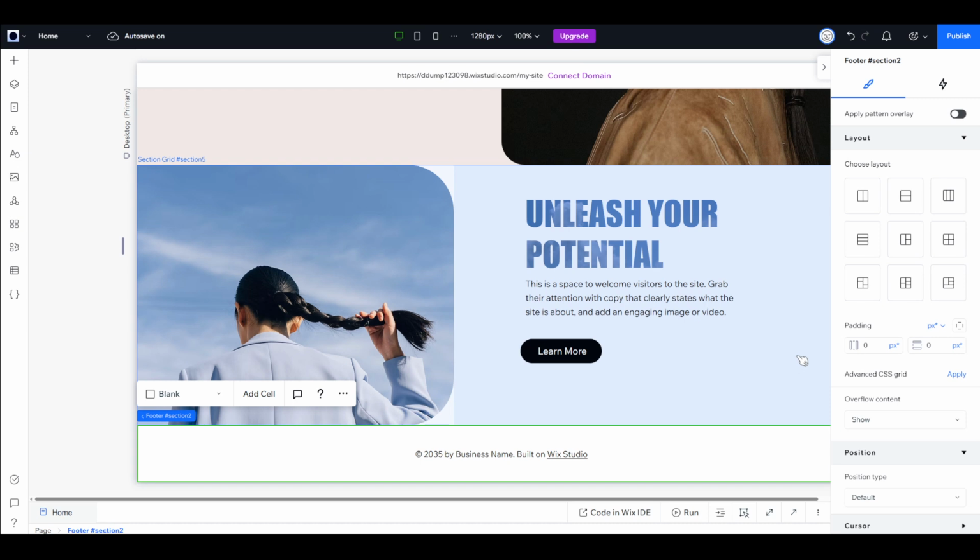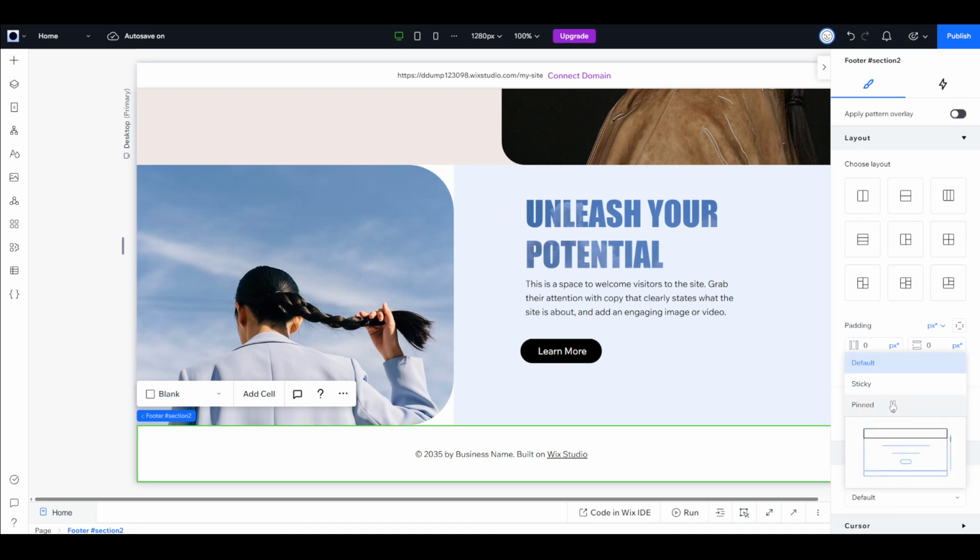Within the Inspector tab, scroll down to locate the Position section at the bottom. This is the key area where you'll make the magic happen. You'll notice an option labeled Position Type. By default, it might be set to a static or relative position. What we want to do here is change this to pinned.